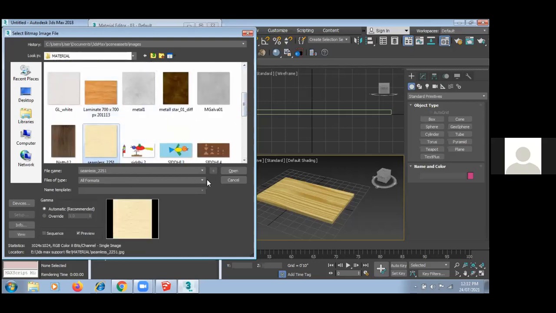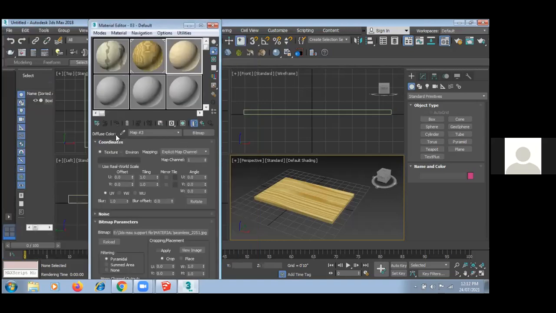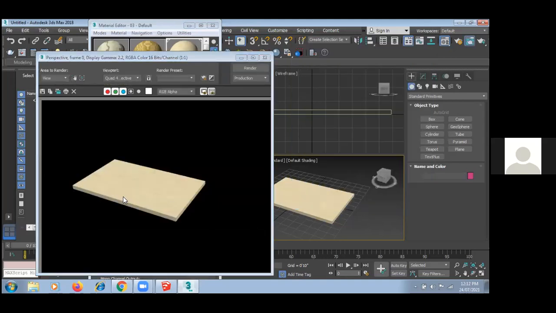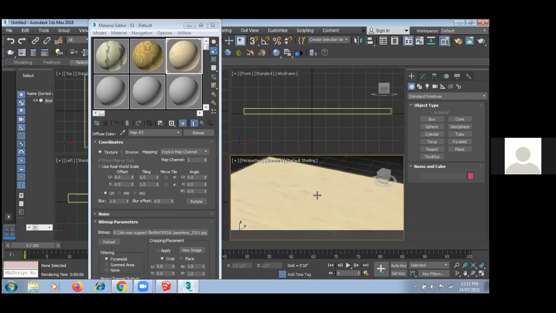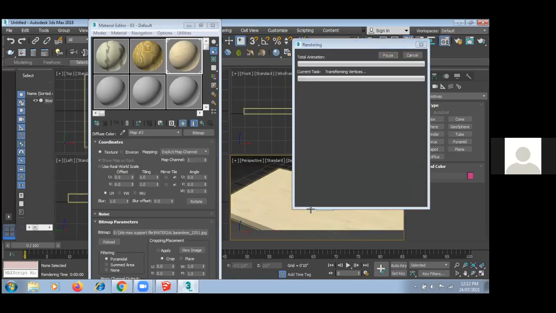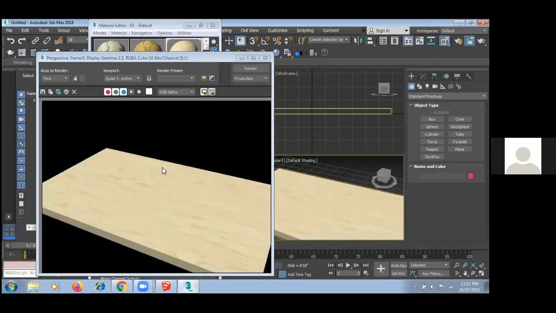Suppose now I want this. Open. Select this and assign material to selection. Can you see this now? Okay.